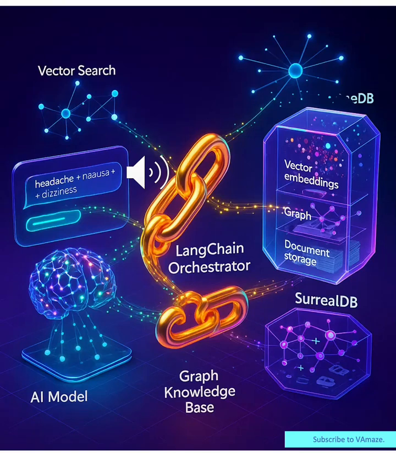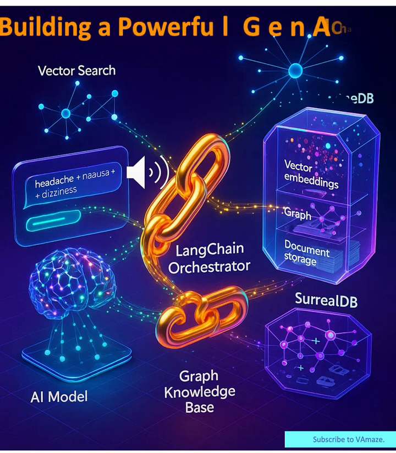Building a powerful Gen AI chatbot with GraphRAG, combining vector search and graph knowledge with SurrealDB and LangChain. Introducing the next evolution of AI chatbots. Traditional chatbots often struggle with context and interconnected information. Today, we're exploring a revolutionary approach that combines the power of vector search with graph knowledge to create more intelligent, contextual AI responses. This is the story of GraphRAG, Graph Retrieval Augmented Generation.